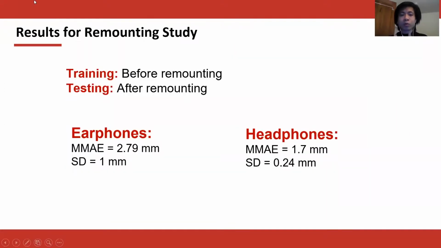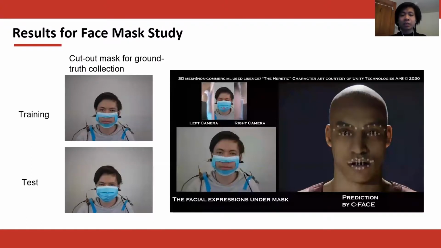In the remounting study, we use the data before remounting to train the model and use the data after remounting to test the models. And here are our remounting results. In the face mask study, the participants wore a cut-out mask for ground truth acquisition for the training dataset, and then wore a regular uncut mask for the testing dataset. The video on the right illustrates our reconstruction result when the user is wearing the mask.